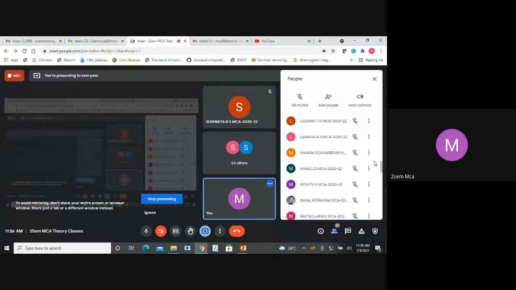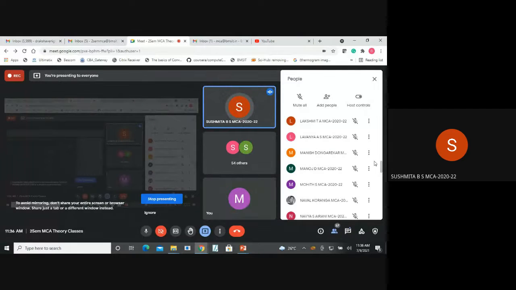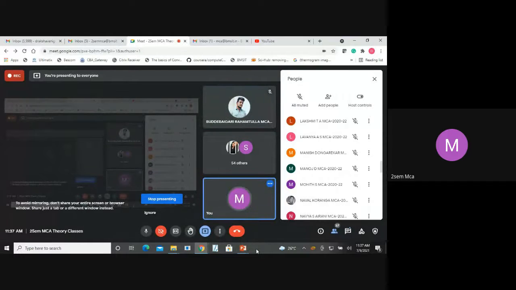Tirtha is present, ma'am. Trupti. Present, ma'am. Varsha. Present, ma'am. Sugandhini is present. Yes, Sugandhini marked. Rahmatullah present. Chandana present. Rahmatullah marked.